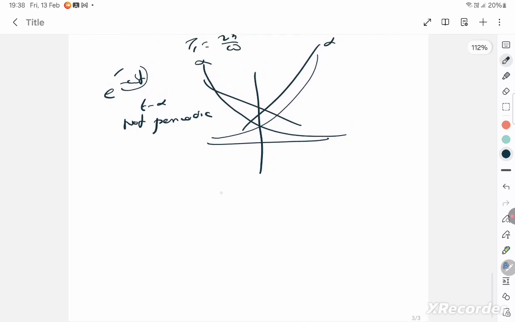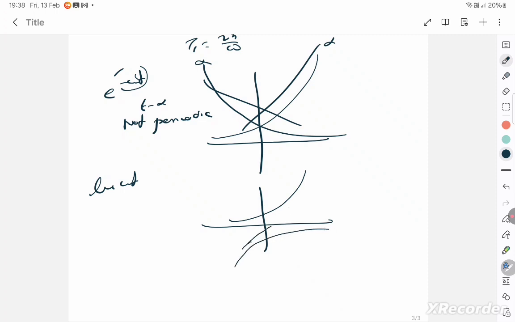It's a logarithmic function, log of omega t. You know how a log function is? Exponential function is like this. Log function will be like the mirror image of this. Then again, it's tending to infinity. So any log function or exponential function always tends to infinity. Therefore, it's not periodic. Are you clear? Therefore, it's obviously not simple harmonic.